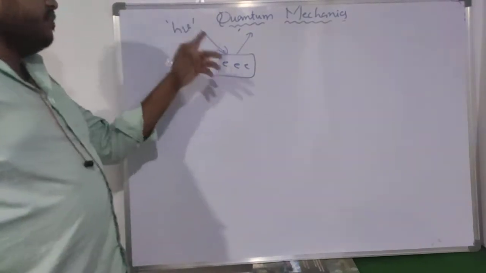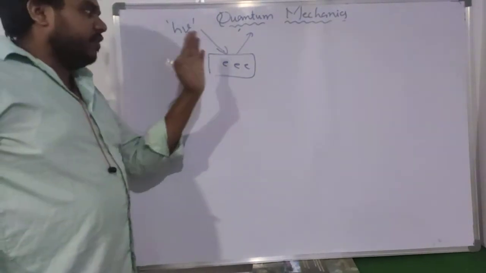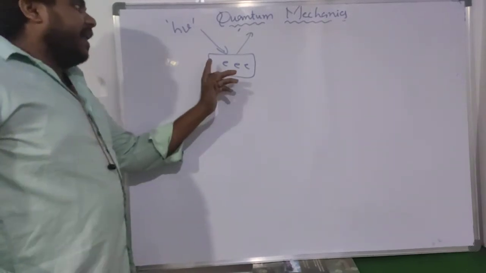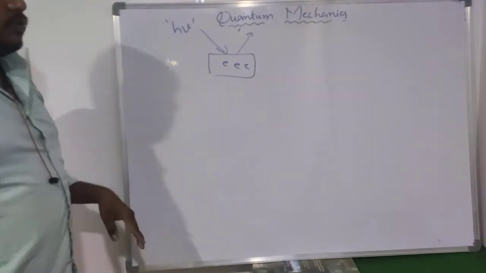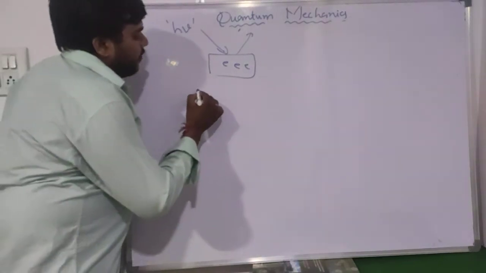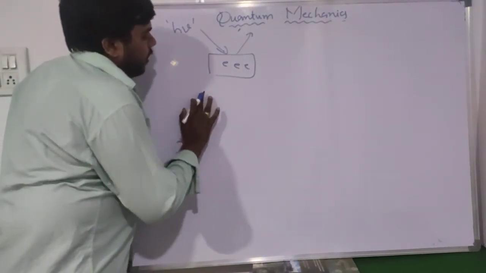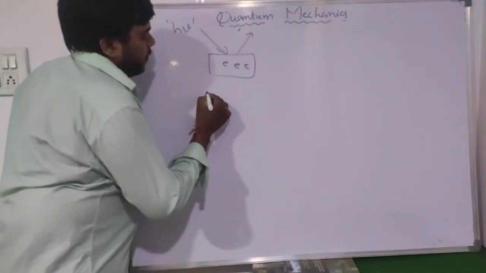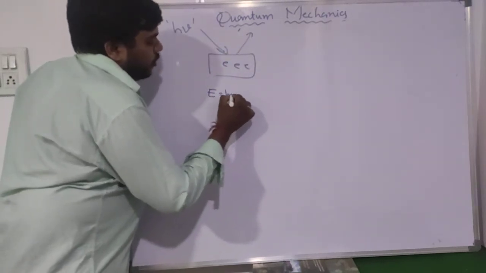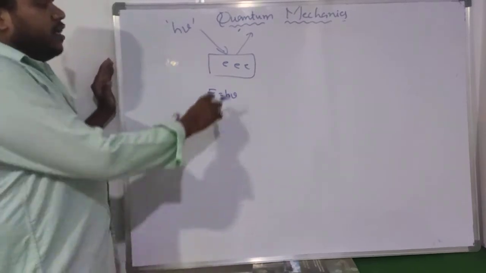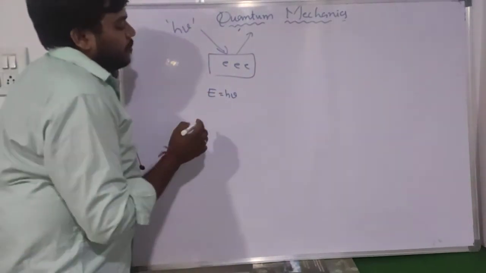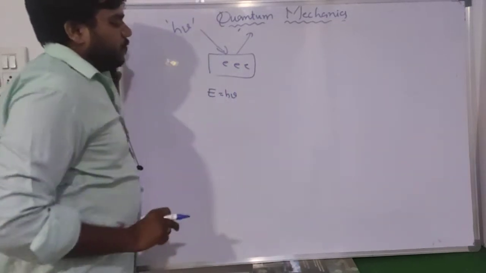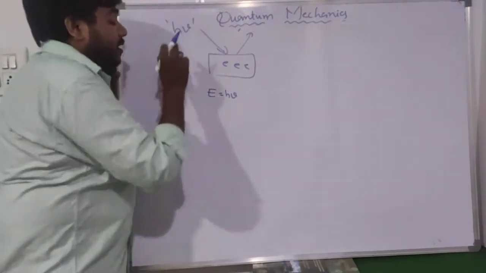So how much energy is supplied, and how much energy will be absorbed by this electron, and how is it ejected from the photosensitive metal? We are supplying h nu of energy to the photosensitive metal. An electron absorbs a certain amount of energy from the incident photon.